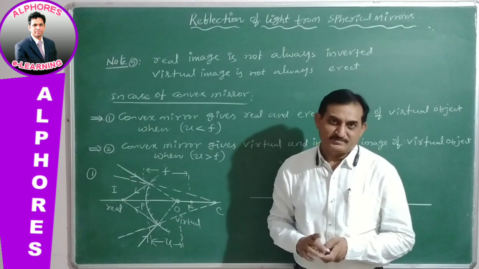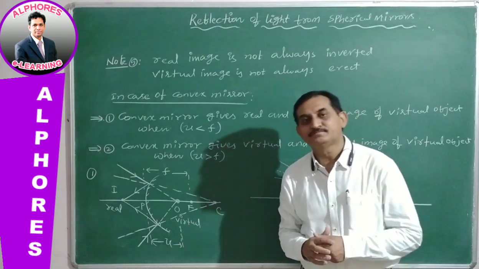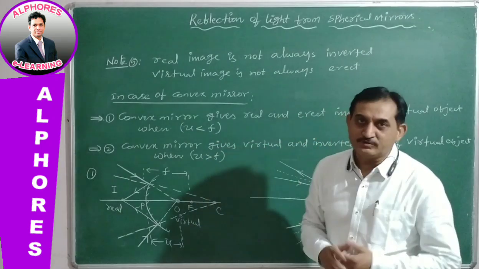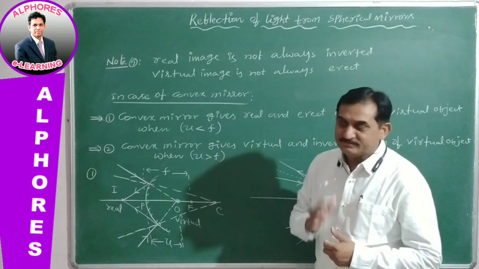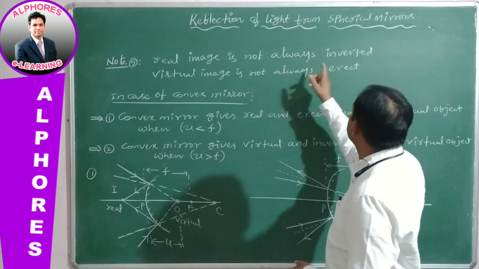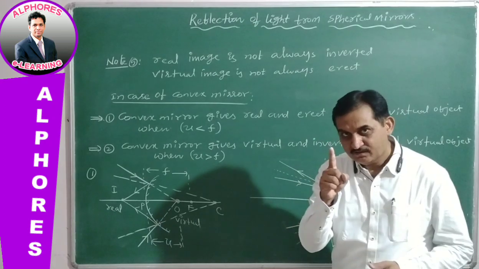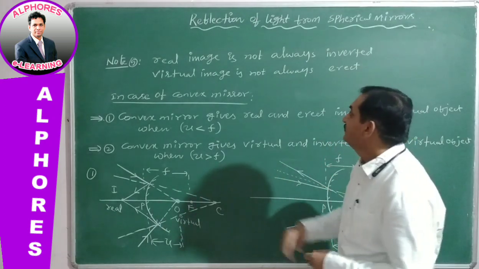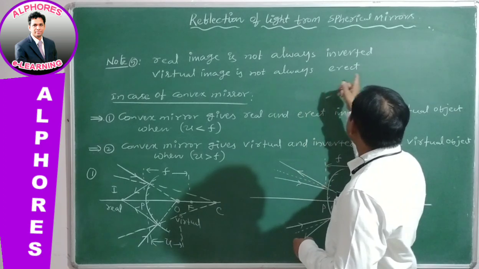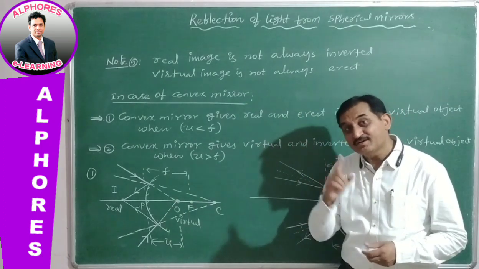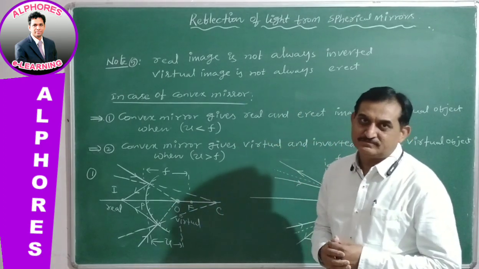Where is the problem? The problem is with the object. In note 4, I was given that the real image is always inverted for a real object. A virtual image is always erect for a real object.